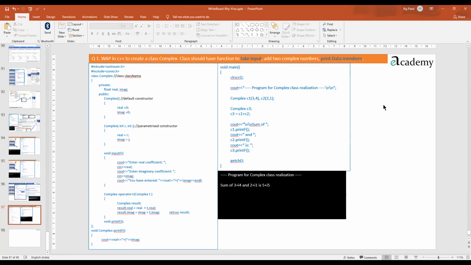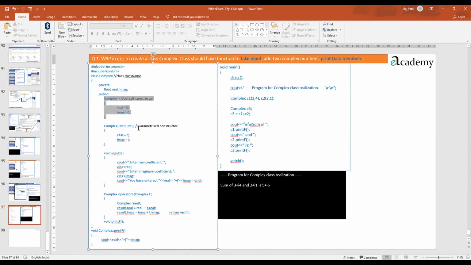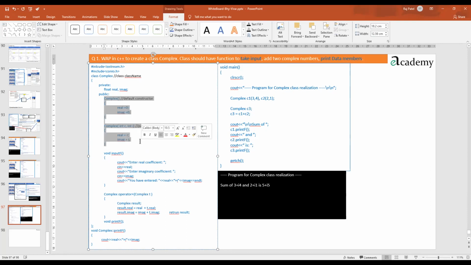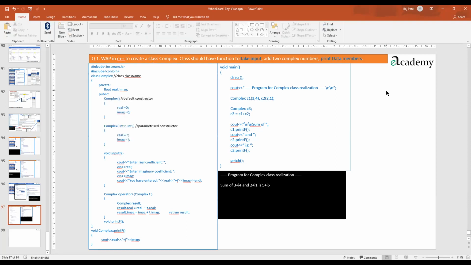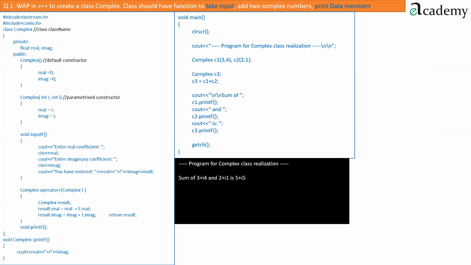But if somebody asks me in 12th standard to make a program for a class Complex, obviously I will always write this constructor, because I want to show that I know all these concepts also, even though they did not ask, and there is nothing wrong in it. So it is always good to go with that. So I'm putting it on the slideshow view, and you may note this down.